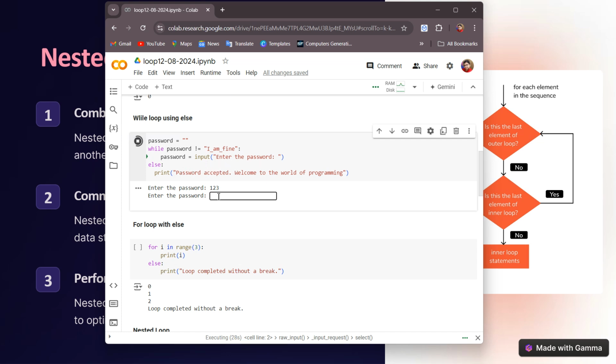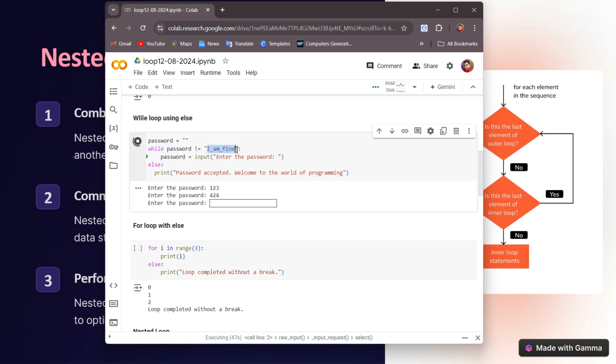So this is how it is working. I'm giving again the wrong password and pressing enter. You will see that it is again asking for the password. So again, suppose I am now giving the correct password. Let me just copy this password, whatever I have given, so that I am fine.